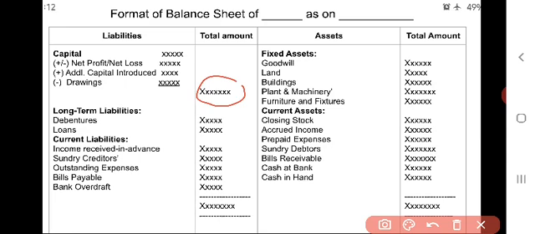On the asset side, as per the order of permanence, we have to write fixed assets: goodwill, land, buildings, plant and machinery, furniture and fixtures. All these should be net values. That means if at all any depreciation is there, it has to be less. If any appreciation is there, that has to be added.